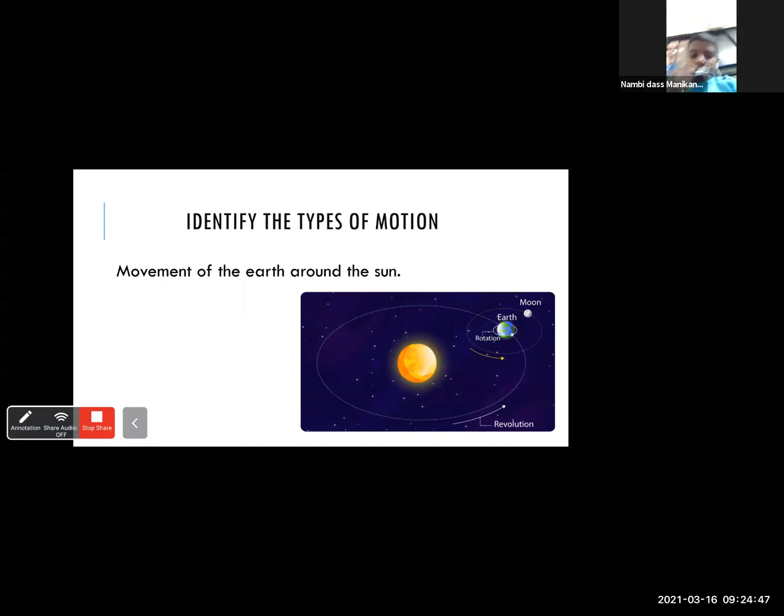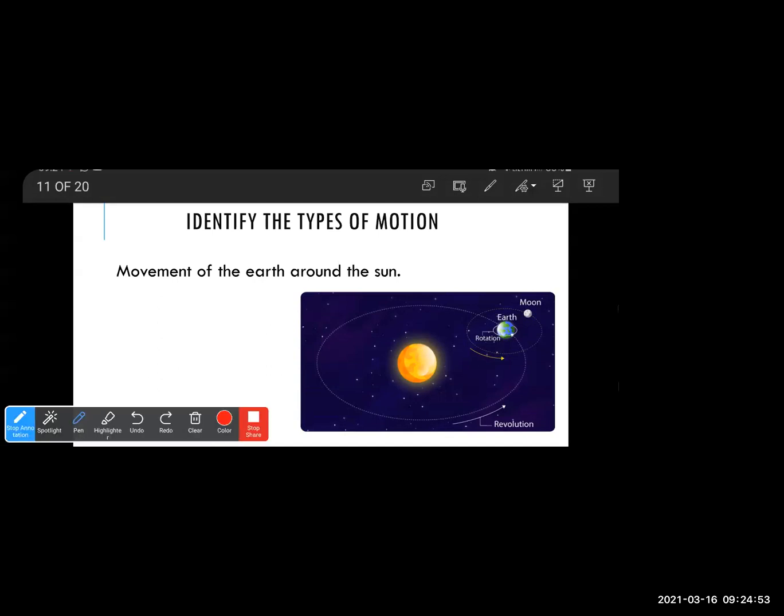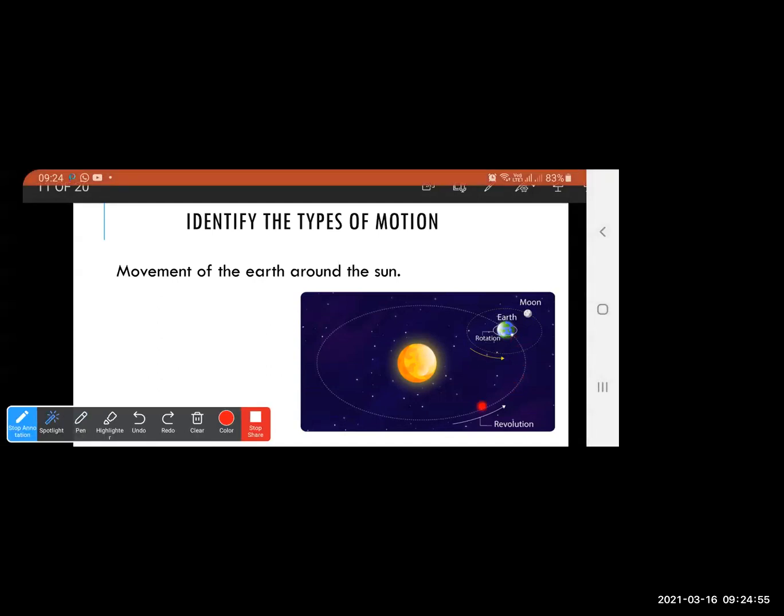Circular motion. Very good. It's a circular motion. You all can see this. This is the orbit of the earth. And the earth is going to revolve around the sun in a circular manner. So we say that it has circular motion.